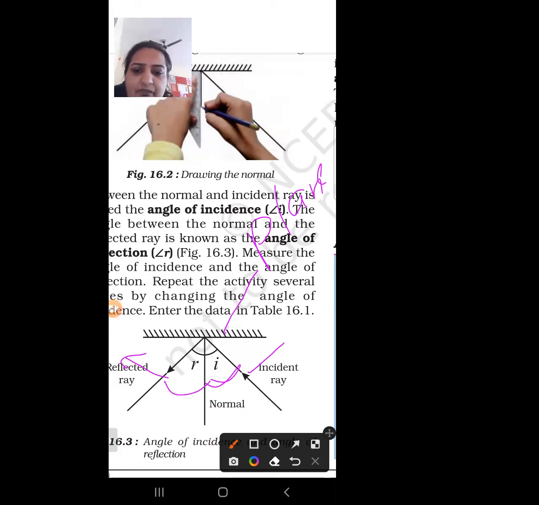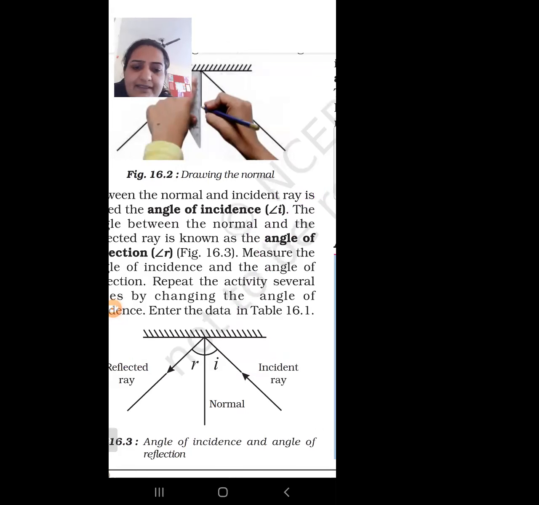A ray perpendicular to the mirror is called the normal, and the ray which is incident on the mirror is called the incident ray. Next, you have to remember which is the normal and which is the angle of incidence. Next, what are the laws of reflection?